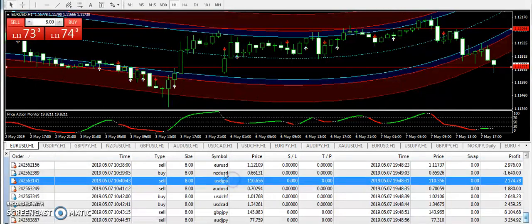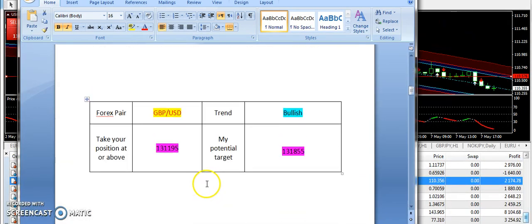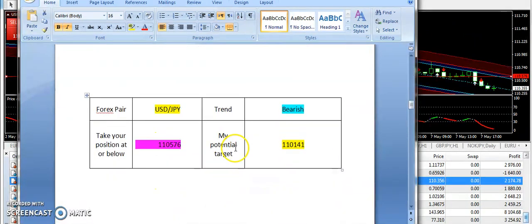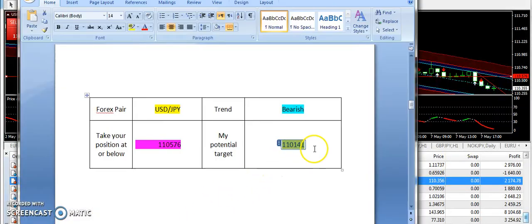Now let's talk about USDJPY. I'm going to take you towards the signals report. So guys, this signal is on the way. I have supplied the bearish trend in case of USDJPY from 110.576 and 110.141 is the target price. And guys, you can see the market has already broken the entry, and USDJPY is going down. So if it continues the bearish pattern like this, then it can go up to 110.141.